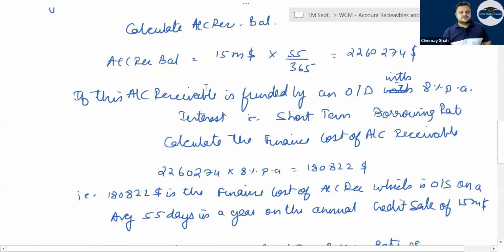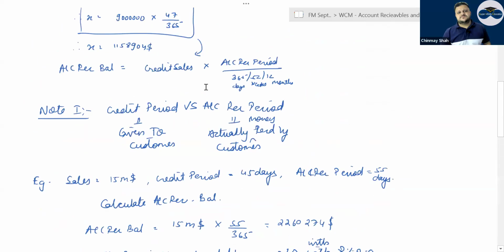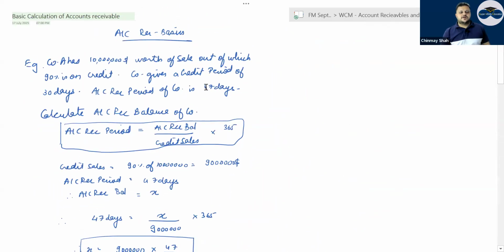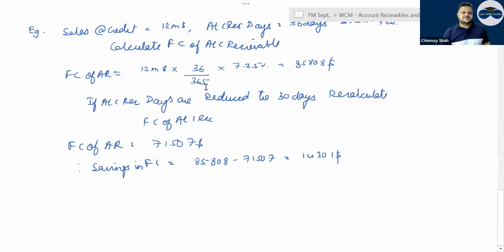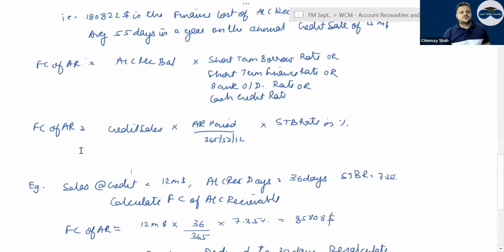How do you calculate account receivable? So the account receivable balance is given or days are given and you have to find the account receivable balance. You can do that. Finance cost of account receivable: how do you find it? Finance cost is credit sales into AR days by 365 or 52 or 12, into the short-term borrowing rate percentage.